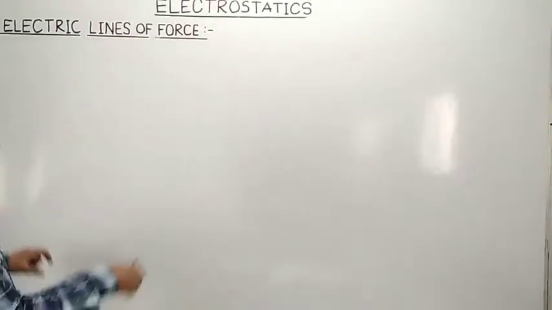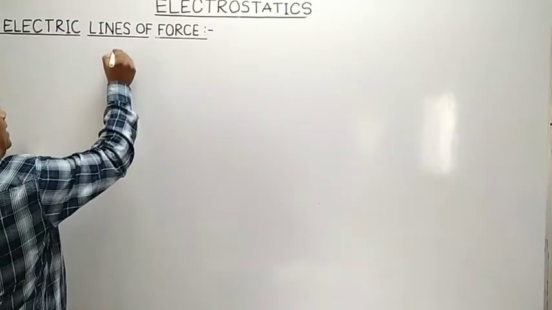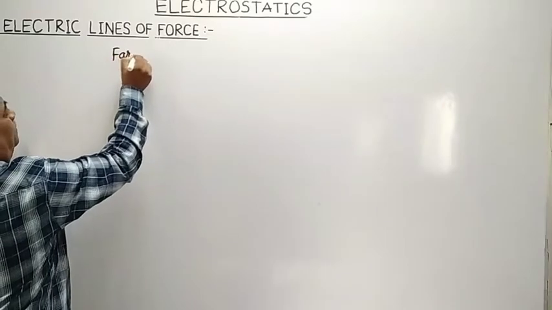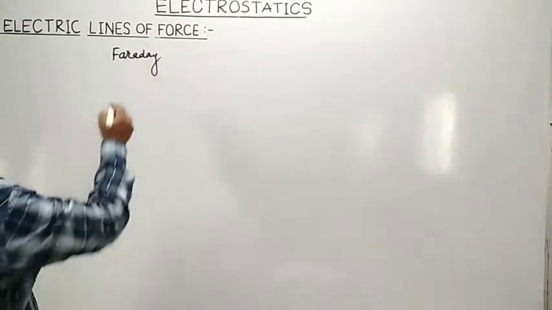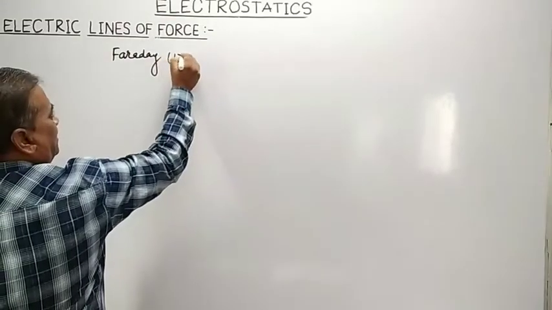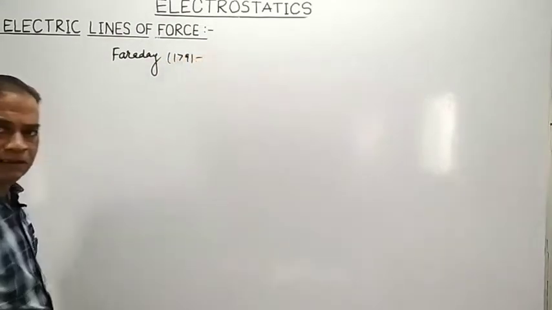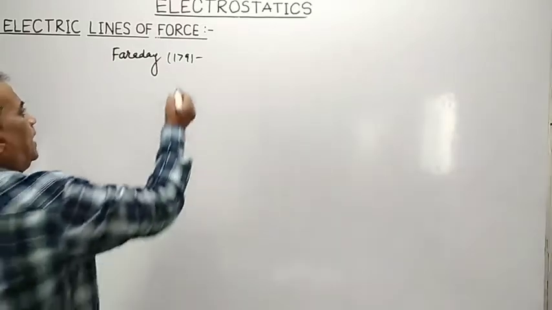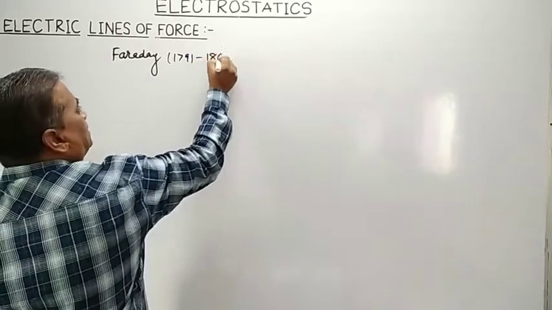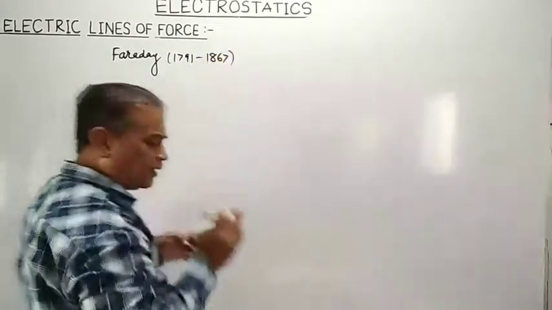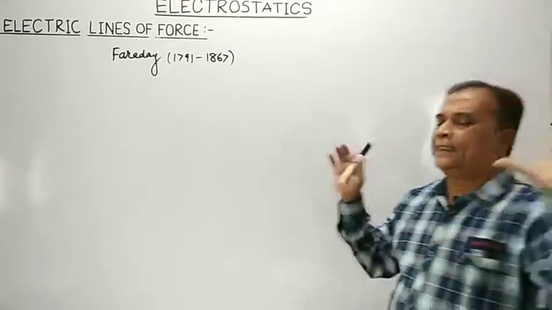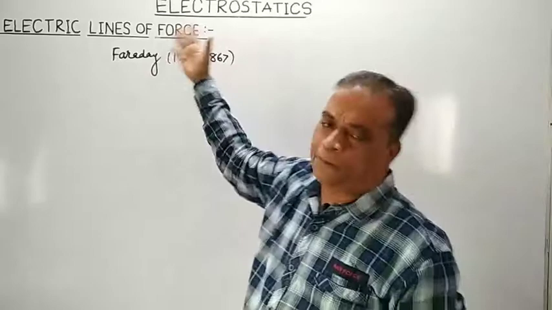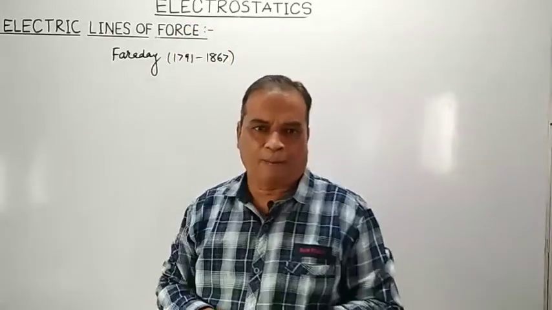Have you heard the name of Michael Faraday? Michael Faraday was born in 1791 and died in 1867. During this period, he introduced the concept of lines of forces.